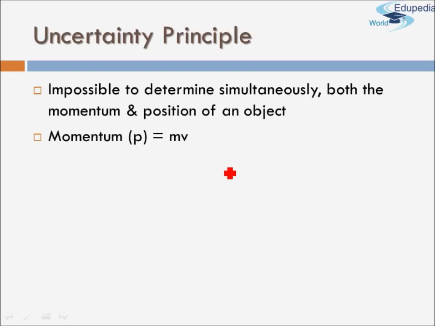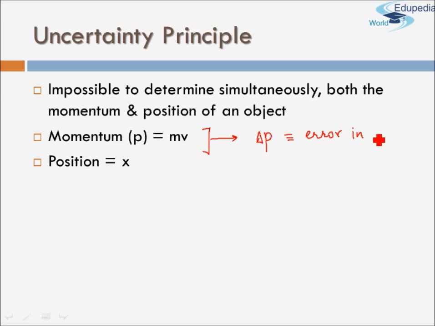Let's say momentum p is equal to m into v, that is mass into velocity, and position is x. You might have studied errors in units and measurements. If I'm able to measure momentum p, there is always going to be some error in that measurement, which we refer to as delta p, the error in measurement of momentum.